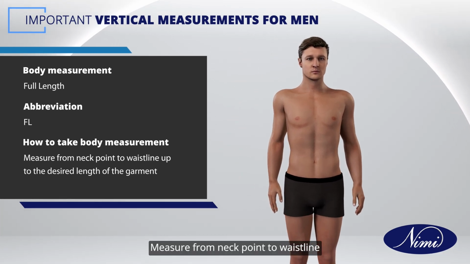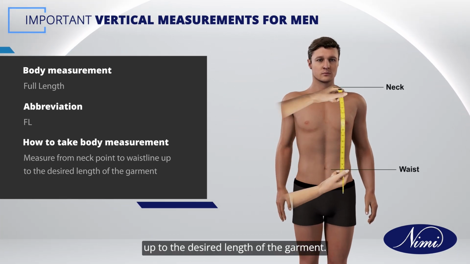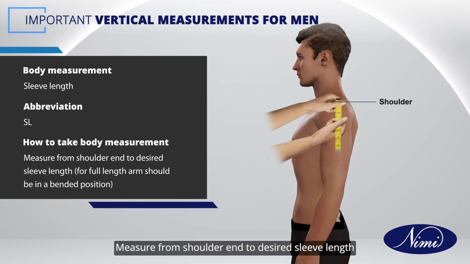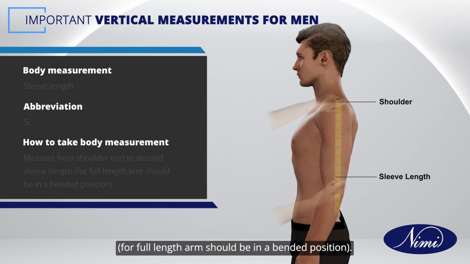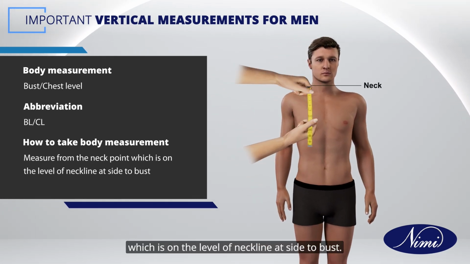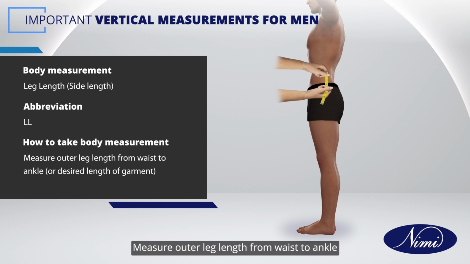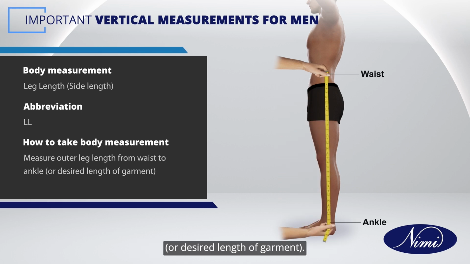Full length, measure from neck point to waistline up to the desired length of the garment. Sleeve length, measure from shoulder end to desired sleeve length. For full length, arm should be in a bended position. Bust or chest level, measure from the neck point which is on the level of neckline at side to bust. Leg length, side length, measure outer leg length from waist to ankle or desired length of garment.